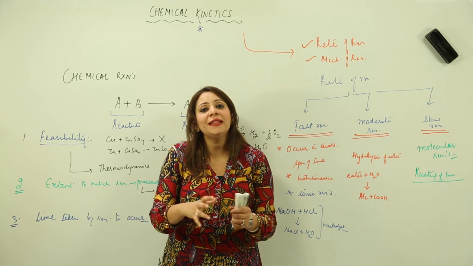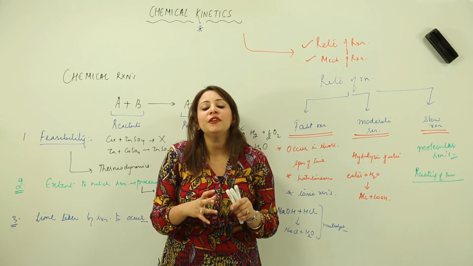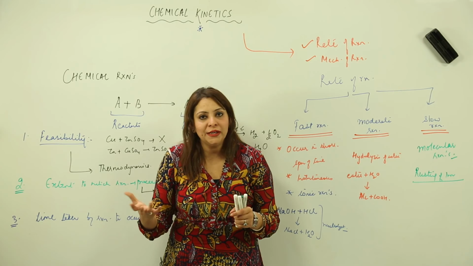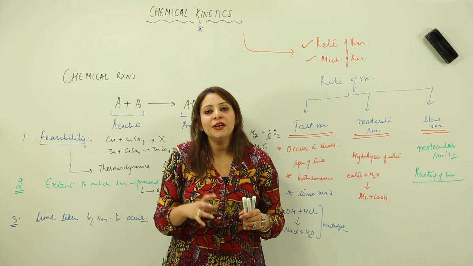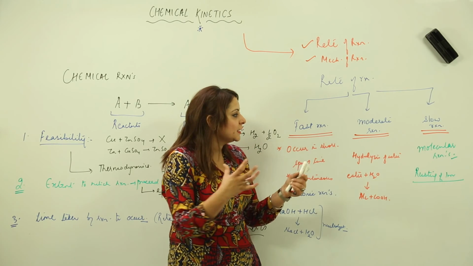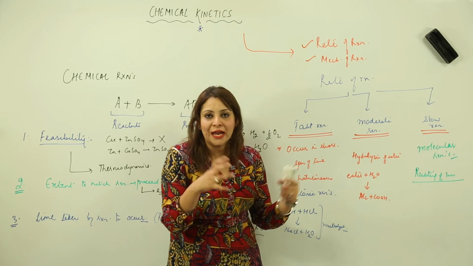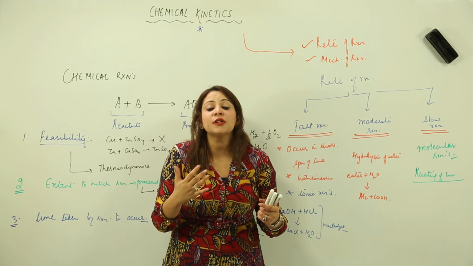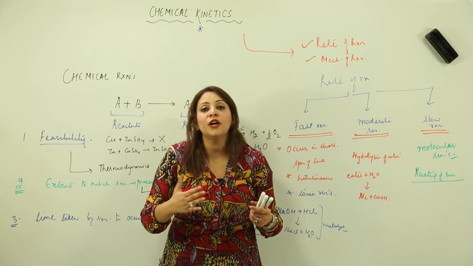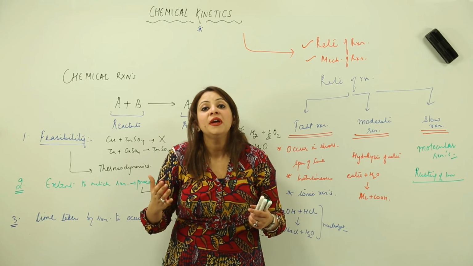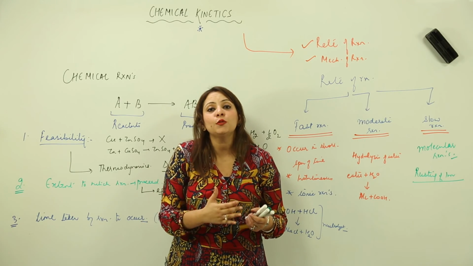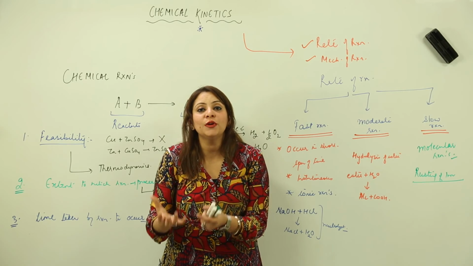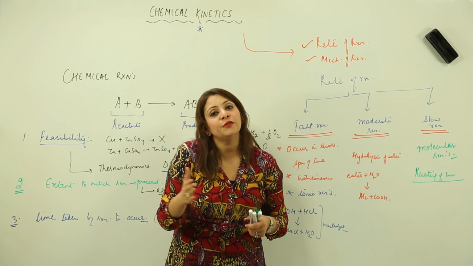So when the reaction is taking place, different reactants combine at different speeds. The rate at which the bonds break or the new bonds form, or the rate at which the energy is absorbed or evolved, is different for different reactants.